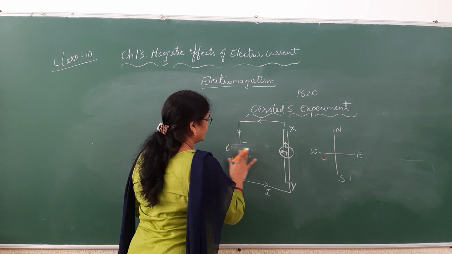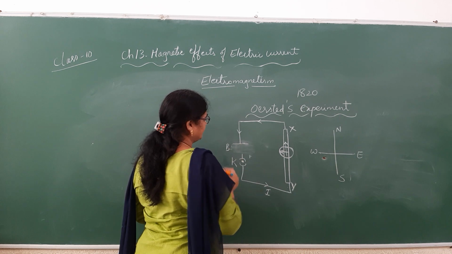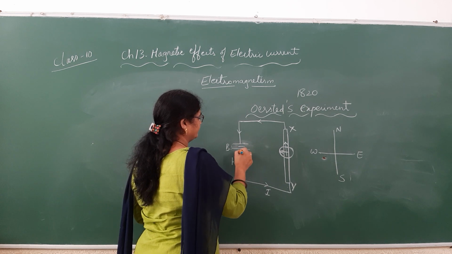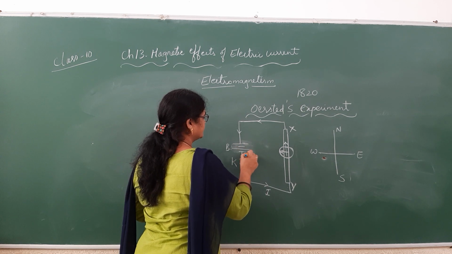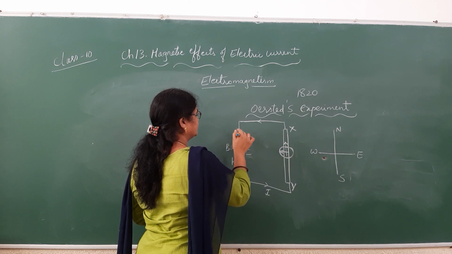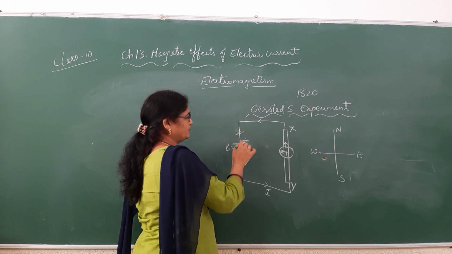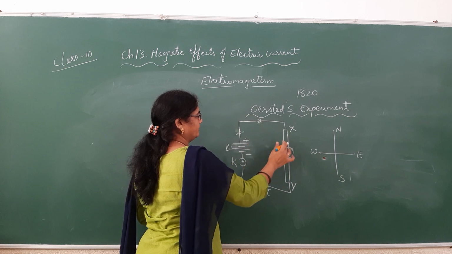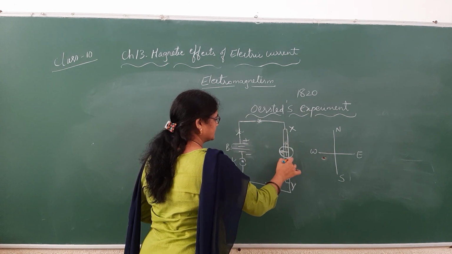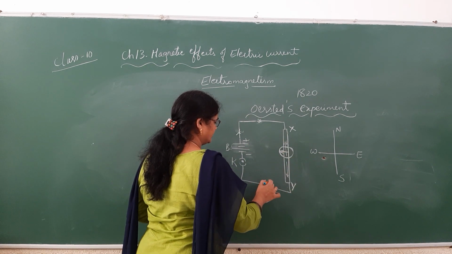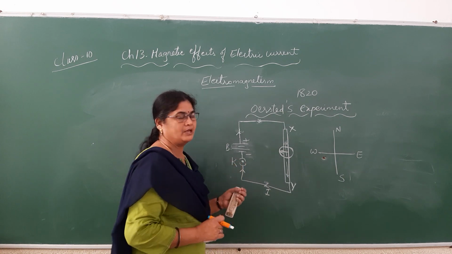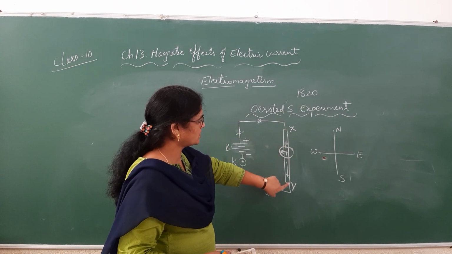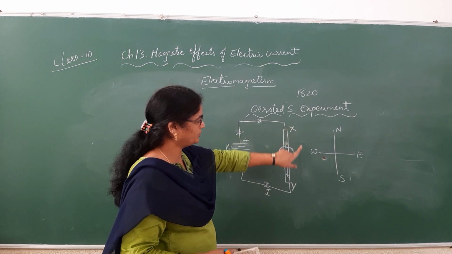He reversed the polarities. Now he kept, this is the positive and this is negative. This is negative and this is positive. And current always flows from positive end of the wire to negative end. So now the current is passing in the downward direction like this, that is from north end to south end of the wire, up to down.